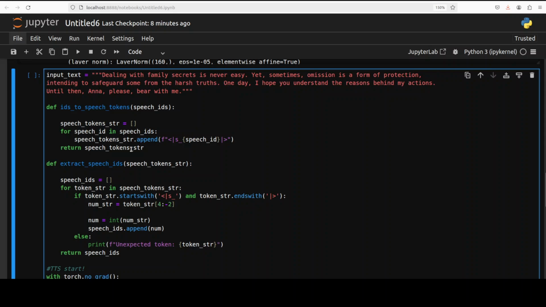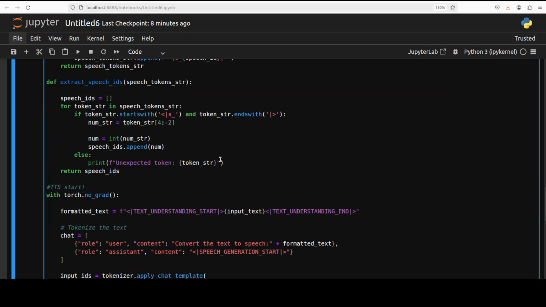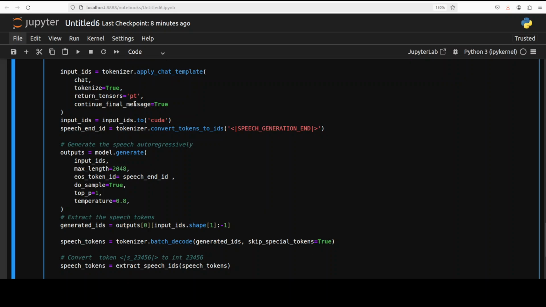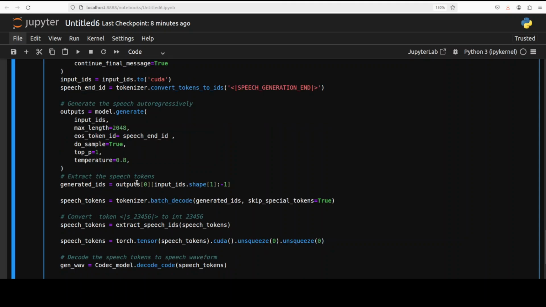Then there are a few functions where first we are converting them to speech tokens, and then we are extracting those speech tokens to make sure everything is all right. This is where actual TTS is happening, where our text is being tokenized. Then the tokenizer is making it to a model-compatible format, and then we are generating the output with these hyperparameters to control the output, and these are the recommended values for this model.